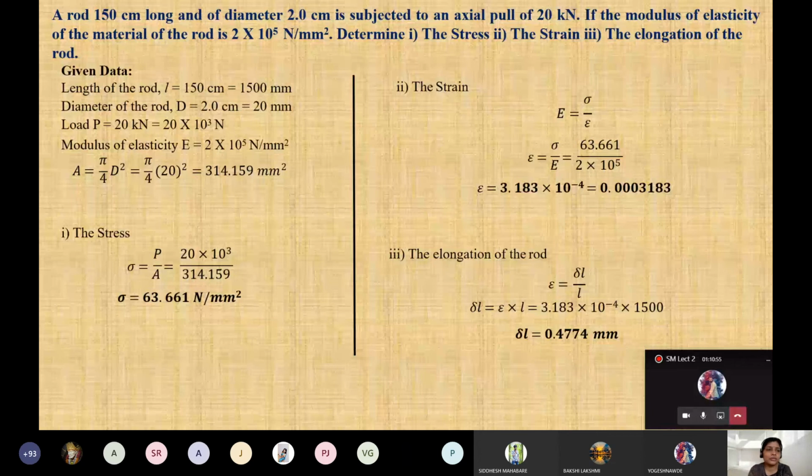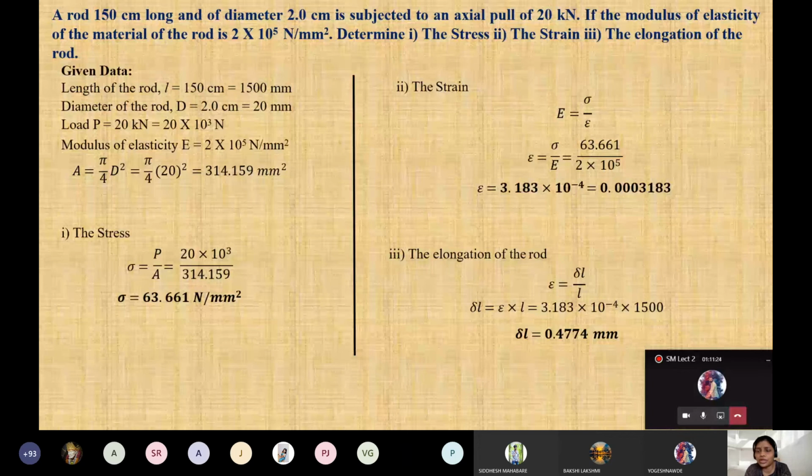See a rod 150 centimeter long and of diameter 2 centimeter. एक rod है, the length is 150 centimeter and the diameter is 2 centimeter. It is subjected to axial pull load. Axial pull load है, there will be a pulling action of 20 kilonewton. Just go through the question carefully. If the modulus of elasticity of the material of the rod is 2 into 10 raised to power 5 Newton per mm square. What is this notation?